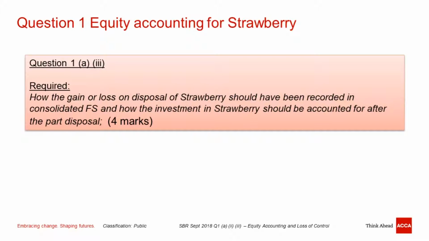Next, they are asking how the gain or loss of disposal of Strawberry should be recorded in the consolidated financial statement, and how the investment in Strawberry should be accounted for after the part disposal. So again, 4 marks asking 2 requirements. One is how to get the gain or loss on disposal. Secondly is after partial disposal, what will be the investment in Strawberry? How should it be treated?